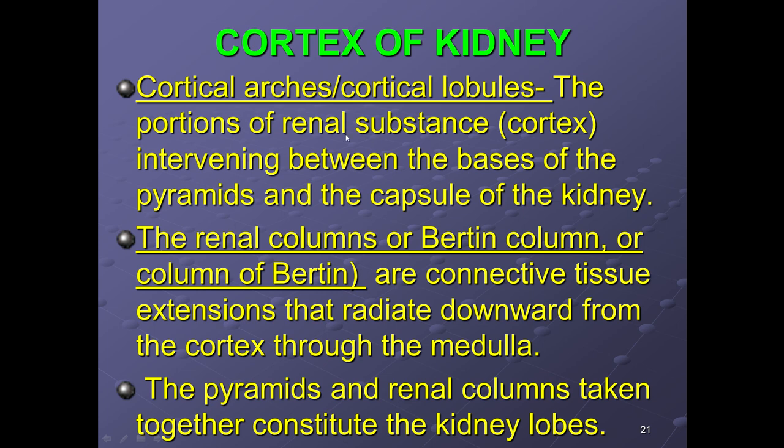There are also renal columns, also known as Bertin column or column of Bertin. These are connective tissue extensions that radiate downwards from the cortex through the medulla. The pyramids and the renal columns together constitute the kidney lobes.